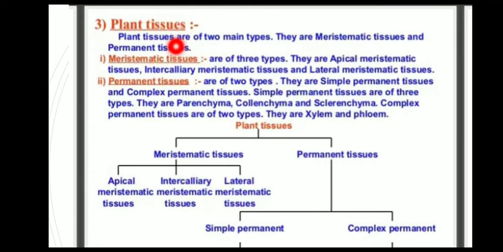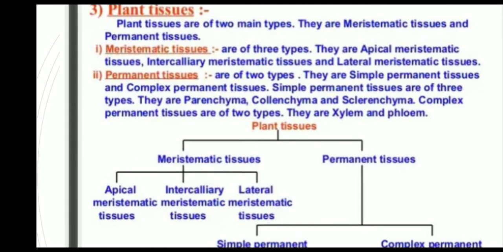First one, plant tissues. Plant tissues are of two main types: meristematic tissues and permanent tissues. How many types of plant tissues? Two types. First one, meristematic tissues. These tissues are of three types: apical meristematic tissues, intercalary meristematic tissues and lateral meristematic tissues.